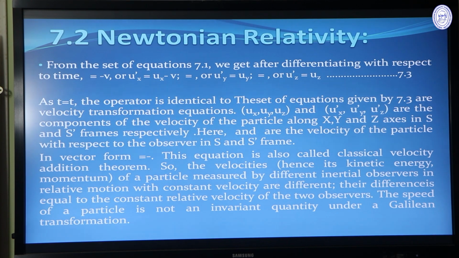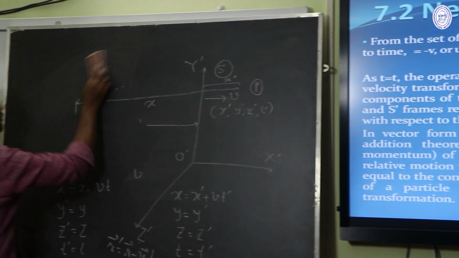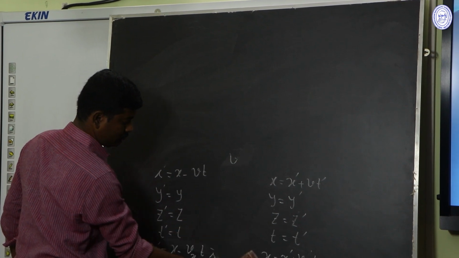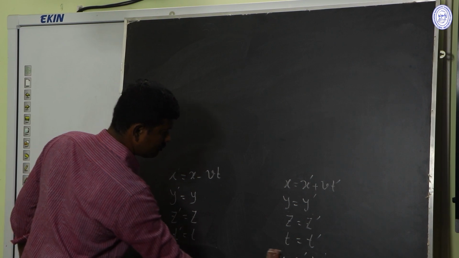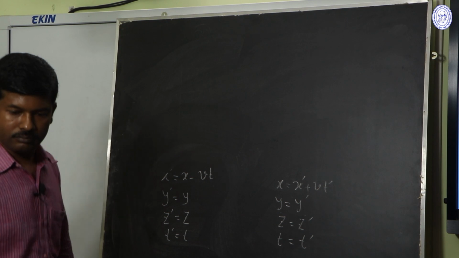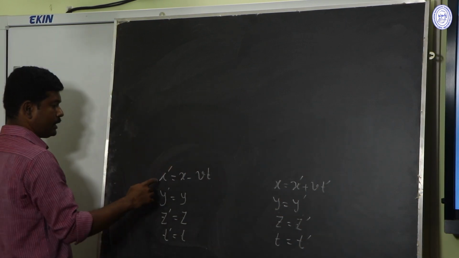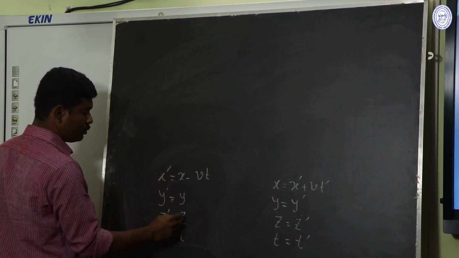Now we come to another topic, that is called Newtonian relativity. So this is our Galilean transformation relation: x prime equal to x minus vt, y prime equal to y, z prime equal to z, t prime equal to t.